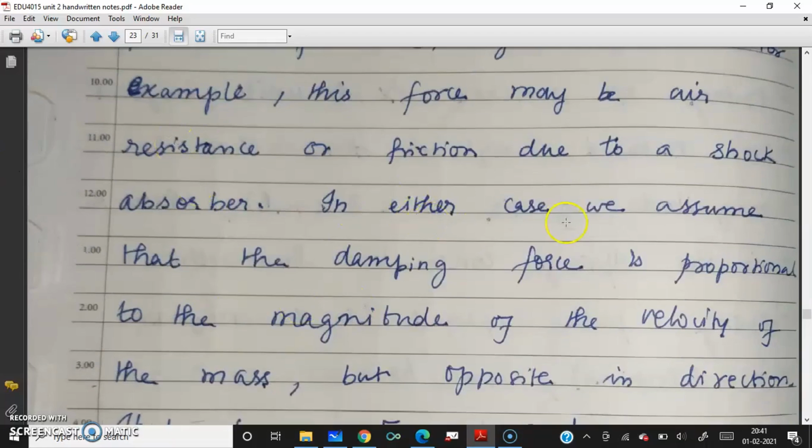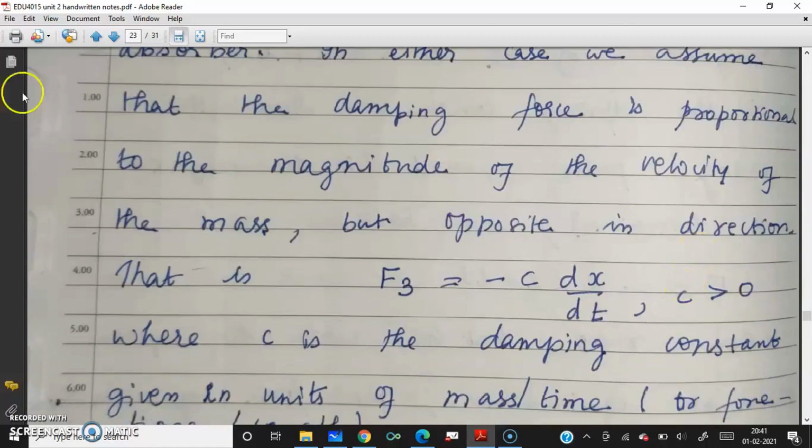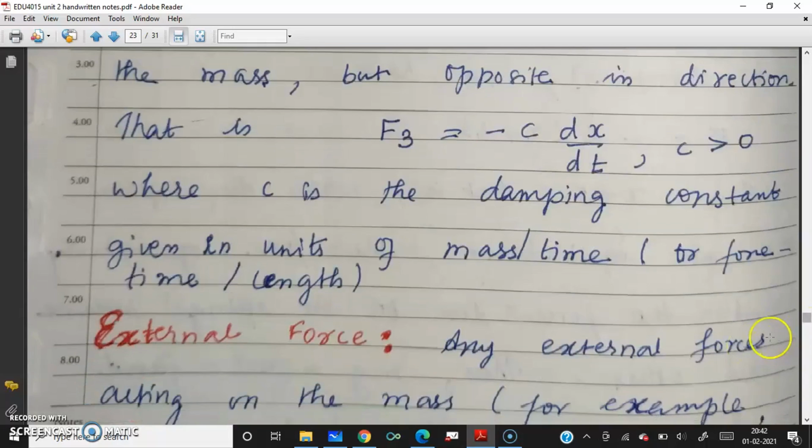In either case, we assume that the damping force is proportional to the magnitude of the velocity of the mass. But it is in the opposite direction, like friction. That's why we have written minus here. F3, the damping force, equals minus C dx by dt, where C is greater than 0. C is called the damping constant, given in mass per time.